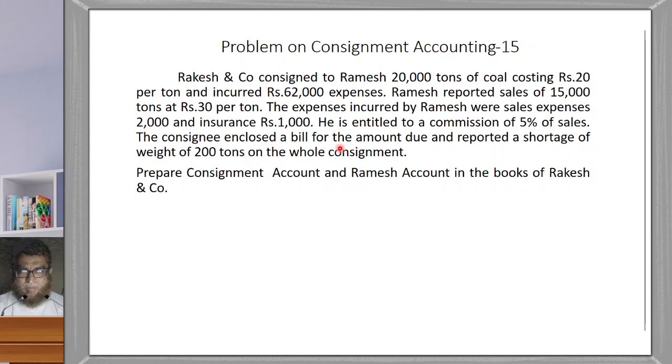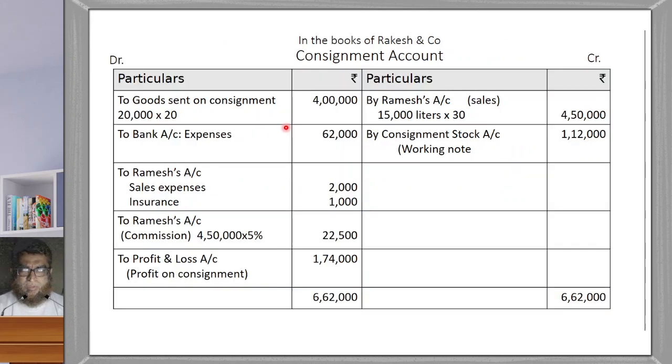Next, expenses incurred by Ramesh were 2,000 and 1,000, sales expense 2,000, insurance 1,000. So it is to Ramesh's account, that is the consignee account.